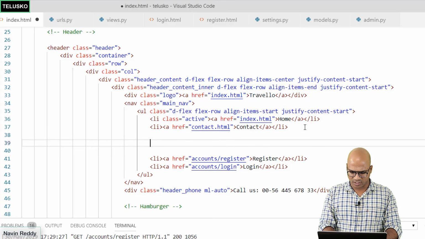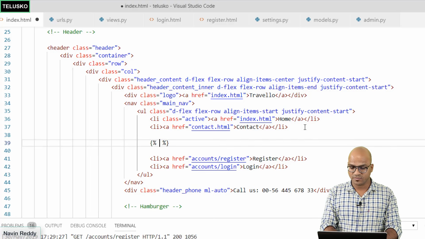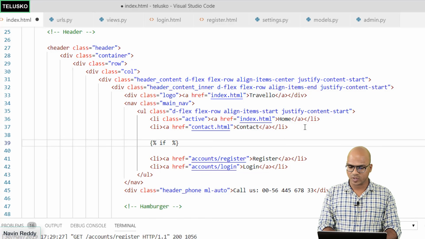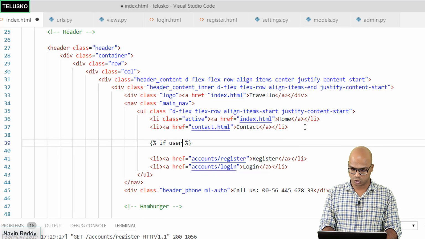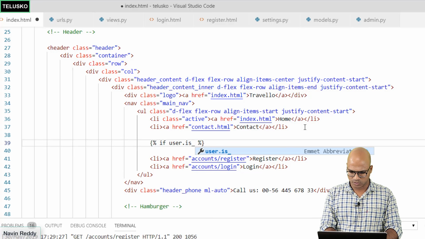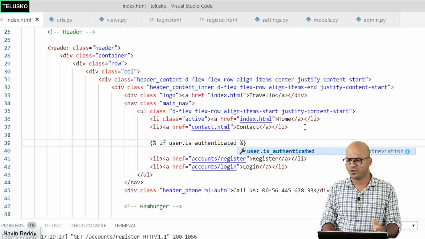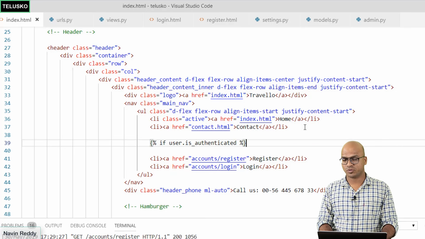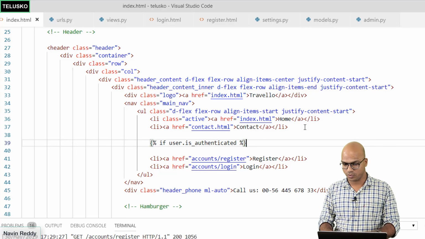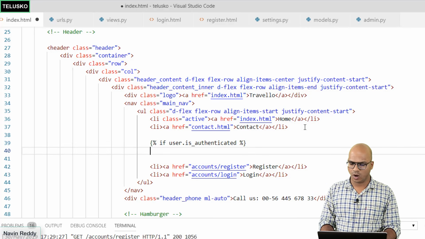The way you can check for the condition is very simple. You have to use a Jinja format again, right? And here we have to apply a condition. So we'll say if. The way you can check that is by using user dot, and we have a very special function here, which is underscore authenticated. This is the inbuilt function available. You don't have to do the coding for this. Now, if the user is authenticated, if it returns true, in this case, that means you are logged in.